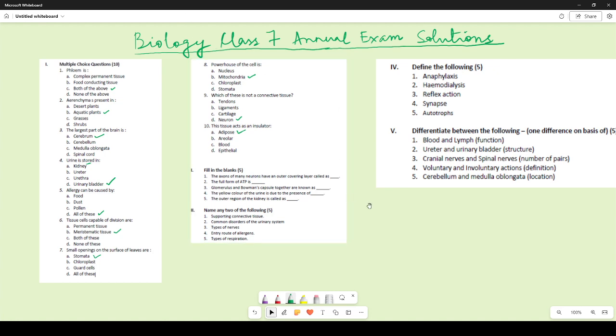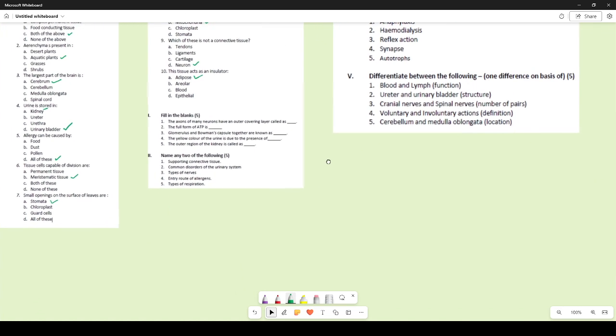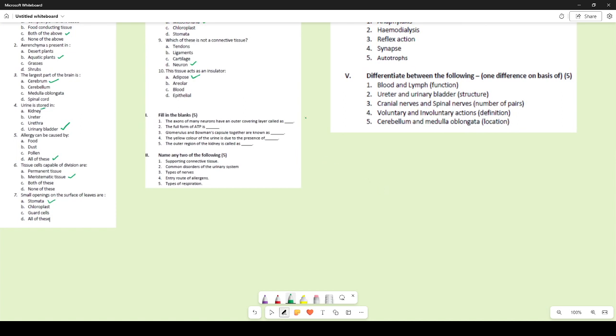Now let us check out the fill in the blanks. The axons of many neurons have an outer covering layer called myelin sheath. Okay, that is what your answer should be. The full form of ATP is adenosine triphosphate.